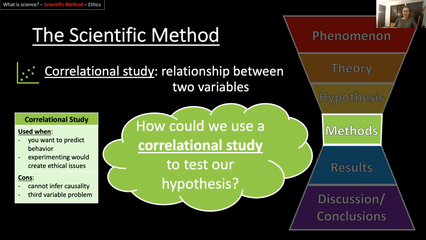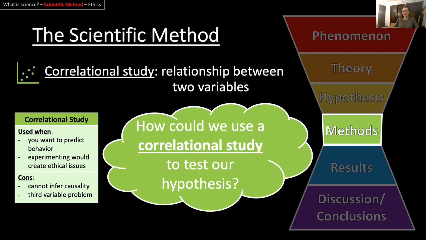So let's think about it. We know that correlations are really good when you're trying to predict how one variable influences another, or when you're studying a relationship that might not be ethical to impose or experiment on in more depth. We're going to get into ethics a little bit later, but you can measure correlations pretty harmlessly in most samples. Cons of this, as we talked about hopefully multiple times: you can't infer causality with correlations. Correlations are not causality. And there's also the third variable problem.